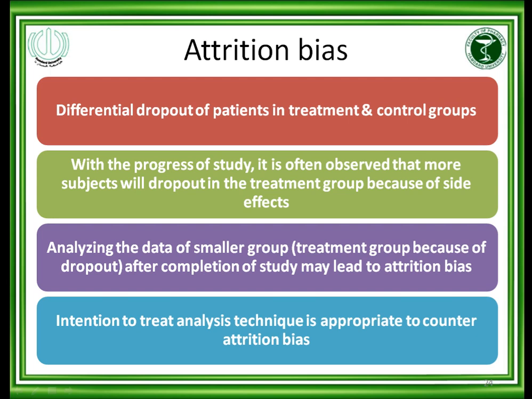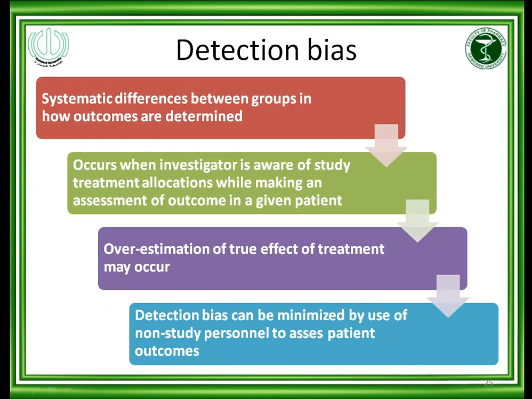So, how can we minimize attrition bias? Intention to treat analysis is a way to counter attrition bias. Detection bias means systematic differences between groups in how outcomes are determined. It occurs when the investigator is aware of the study treatment allocation while making an assessment of outcome in a given patient.